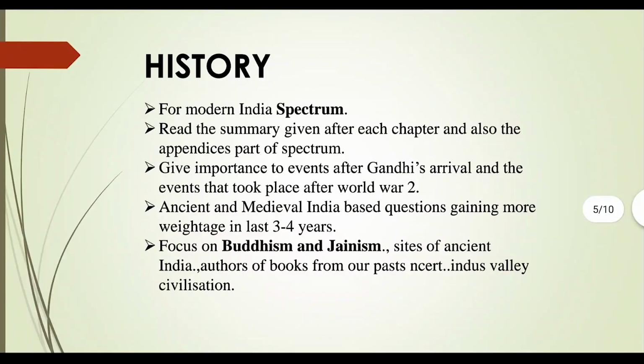Next we have history. For modern India, no doubt it's Spectrum. Hopefully all of you have finished reading it at least 3 to 4 times. Read the summary given after each chapter and also the appendix part of Spectrum. If you don't have time to read everything, just go through the summaries.